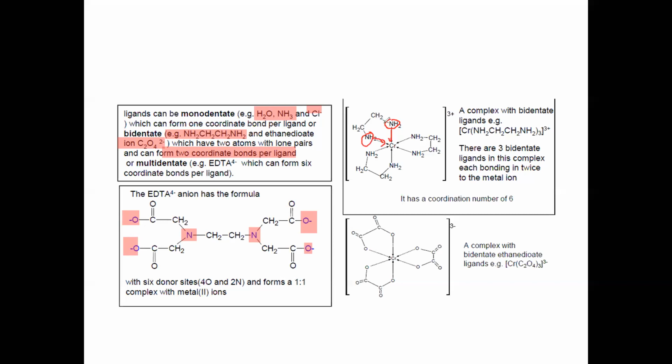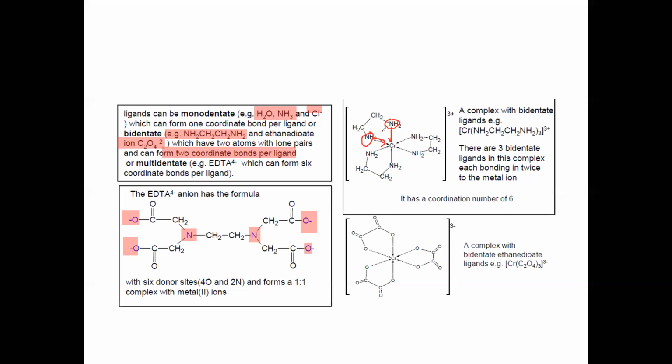So one ligand should have a lone pair. If one ligand can form two dative bonds, we call that bidentate. If it can form only one dative bond, we call it monodentate. And if it can form multiple bonds, we call that polydentate or multidentate.